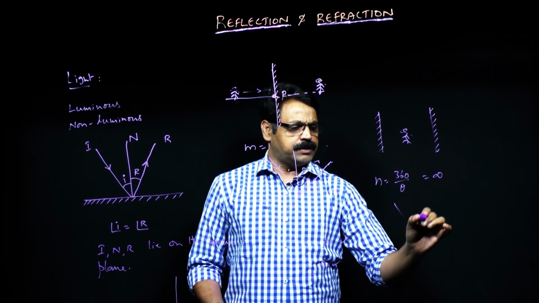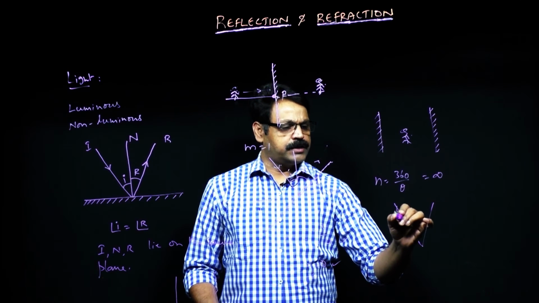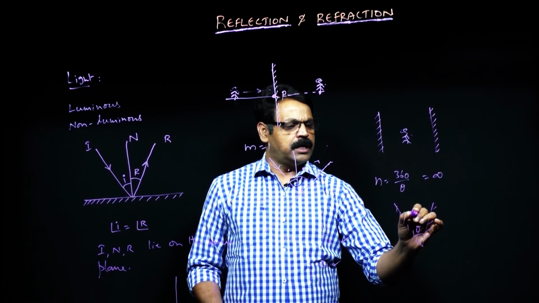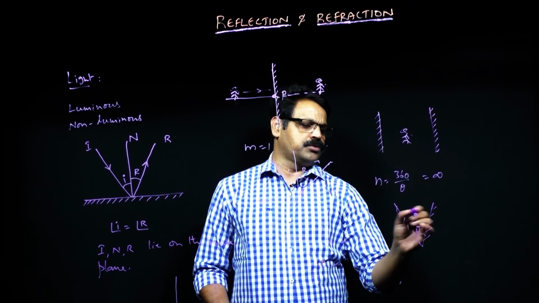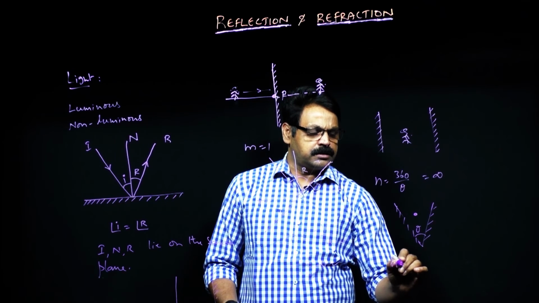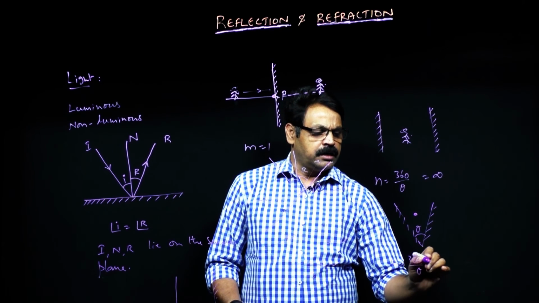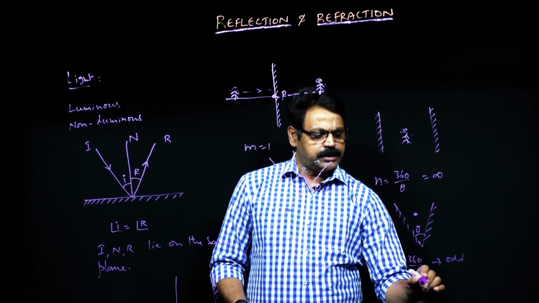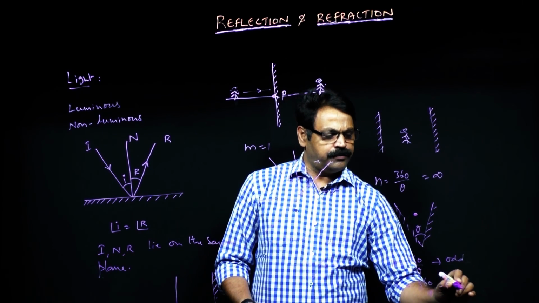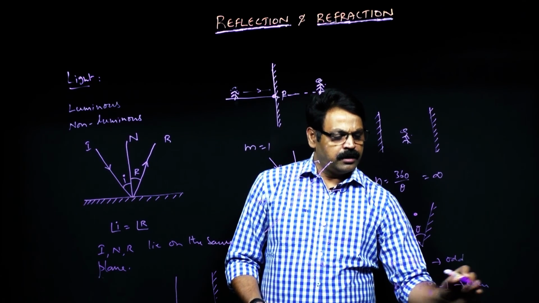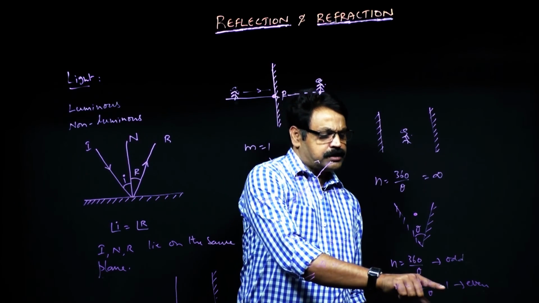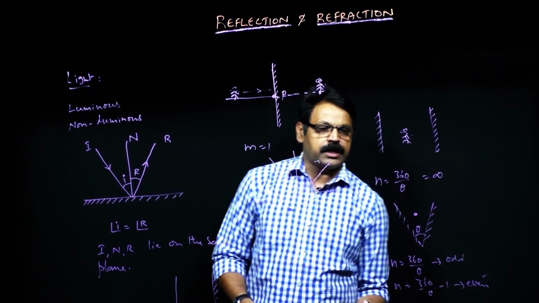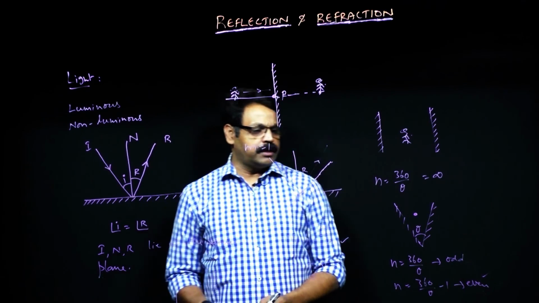If the mirrors are inclined at some angle theta, and the object is placed symmetrically between the two mirrors, then the number of images is going to be N equals 360 by theta if N is odd. N is equal to 360 by theta minus 1 if N comes out to be even. If the N value comes as even, then you have to subtract 1. If the N value is odd, then use the same formula. So this is how you can calculate the number of images formed by the mirrors.